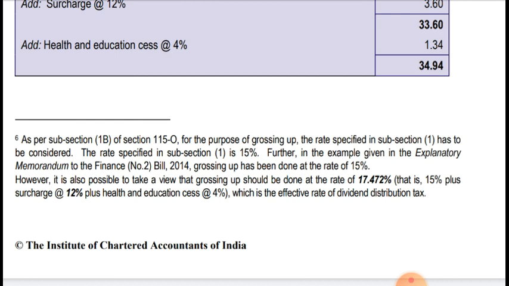However, it is also possible to take a view that grossing up should be done at the rate of 17.472%, that is 15% plus 12% surcharge, and plus 4% health and education cess. If we add all this, on 15% we add 12%, and on that amount we add 4%, and the percentage comes to 17.472%. We can simply do that also.